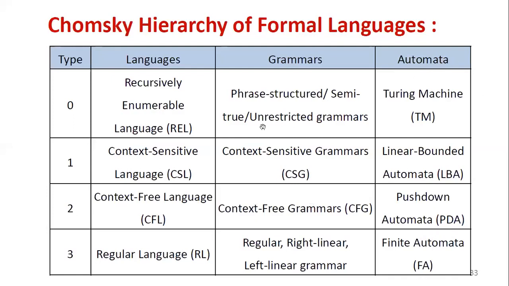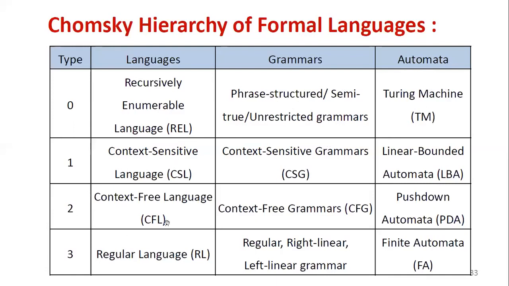Grammar means what we just discussed. Language means what we covered as a language. So type 0 language is a recursively enumerable language, its grammar is phrase structured, semi-Thue or unrestricted grammar, and its automata is the Turing machine, denoted by TM.